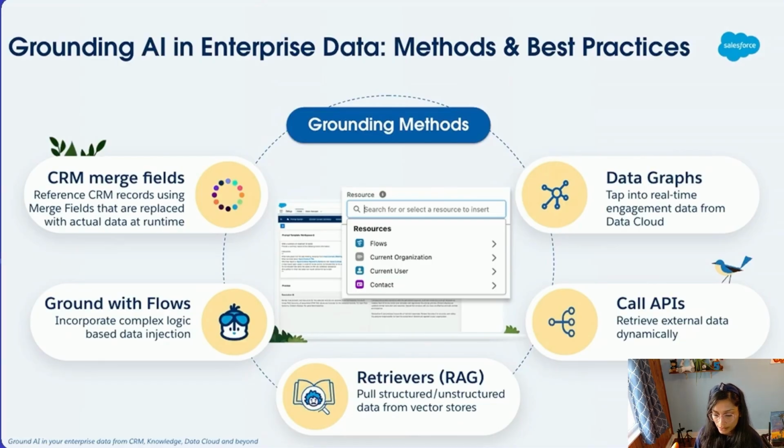But this is where you can pull data from vector stores, Data Cloud, or the Einstein data library, and have access to that data. You can also call APIs externally. If you have some pre-built APIs that you would rather use, you can do that as well. And with data graphs, you can tap into real-time engagement data from Data Cloud. These are all different ways to ground your data as you are trying to make your agents smart.